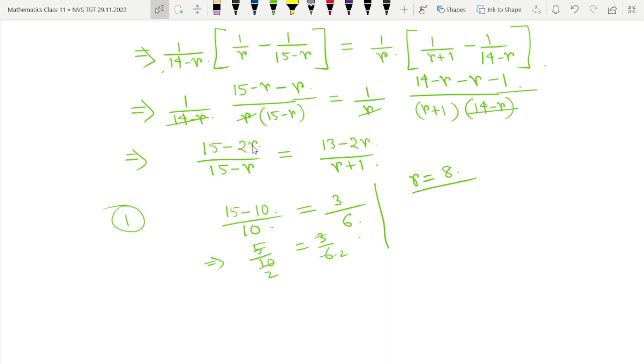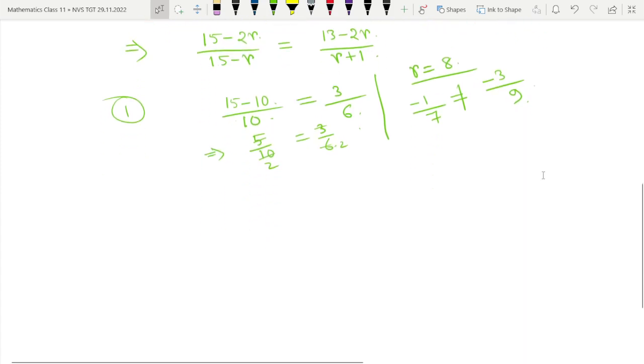If you put r is equal to 8, then the left hand side will become 16 minus 16, minus 1, divided by 8 minus 1, which is 7, and the right hand side will become 16 minus 3, divided by 9. So this is not equal, 8 will not satisfy.